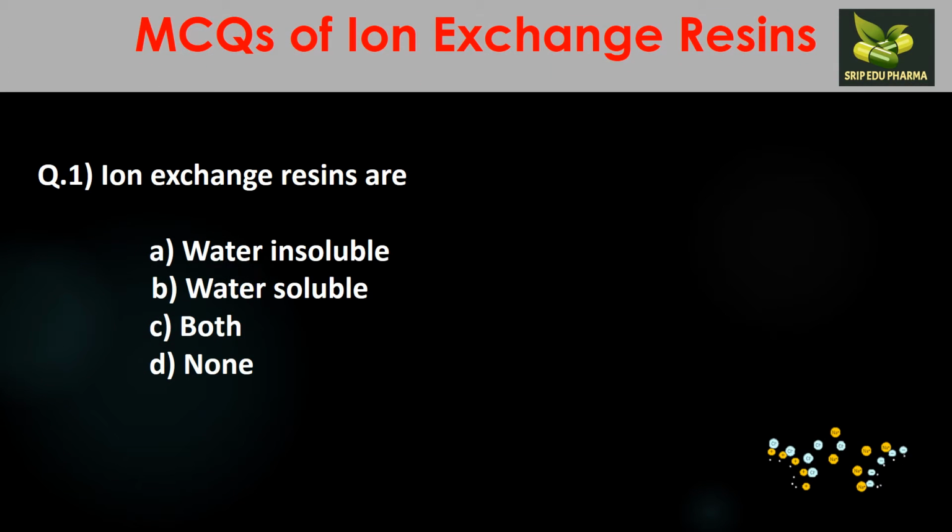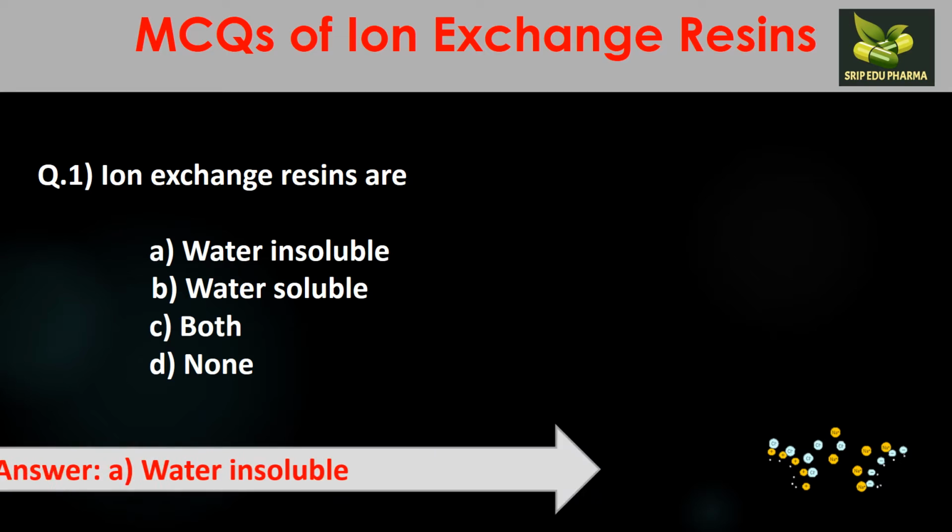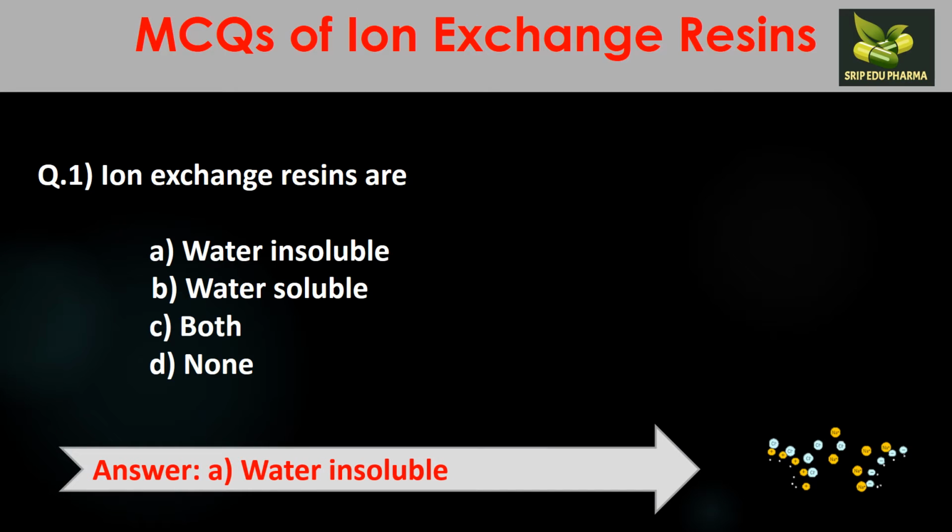Question number 1. Ion exchange resins are: A. Water insoluble, B. Water soluble, C. Both, D. None. So what is the answer? The answer is water insoluble. Here we must know that ion exchange resins are hydrophobic or water insoluble in nature. But when they form ion exchange resinates, those matrices are water soluble or hydrophilic.